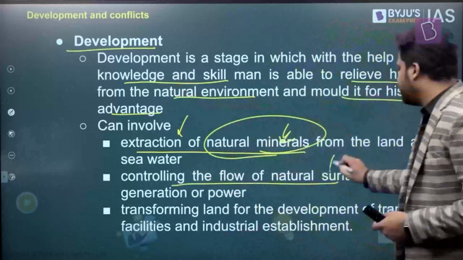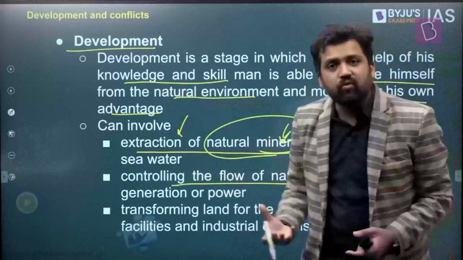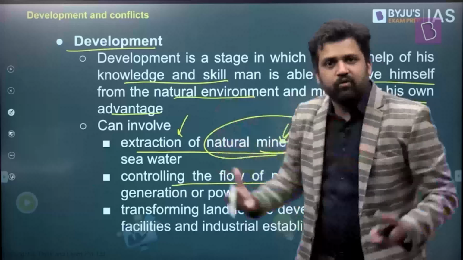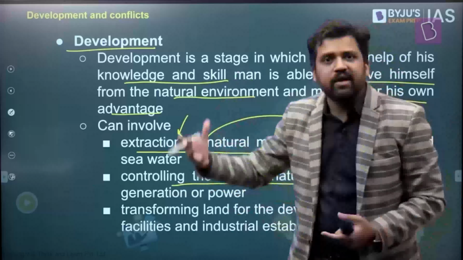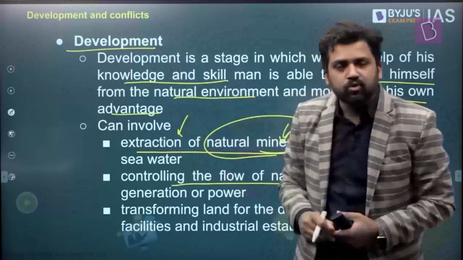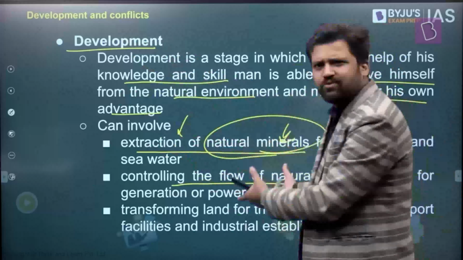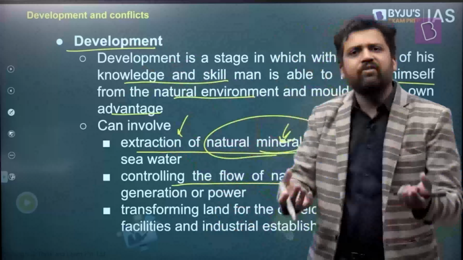It will also involve controlling the flow of water, generation of water. For example, if you need power, there are different ways power can be created. One of the ways is through different kinds of hydroelectric projects. So you need to control that. And not only this, the example that I gave you is for power, but again, for our daily requirement, we need water.